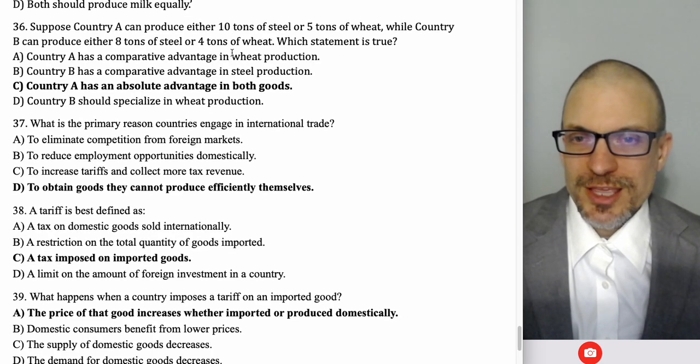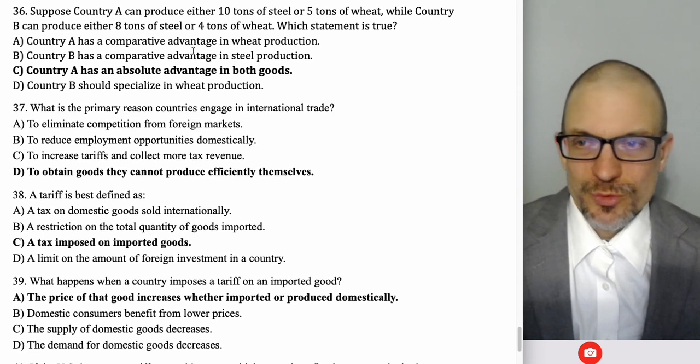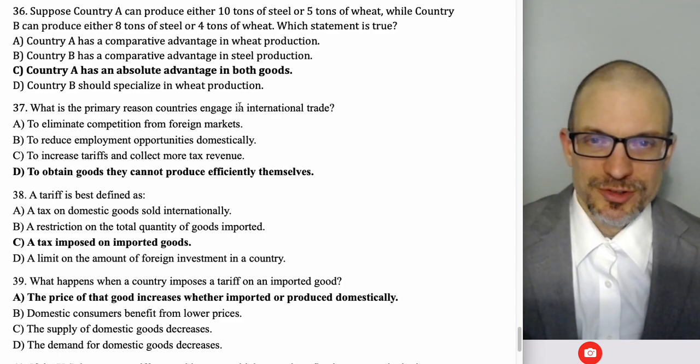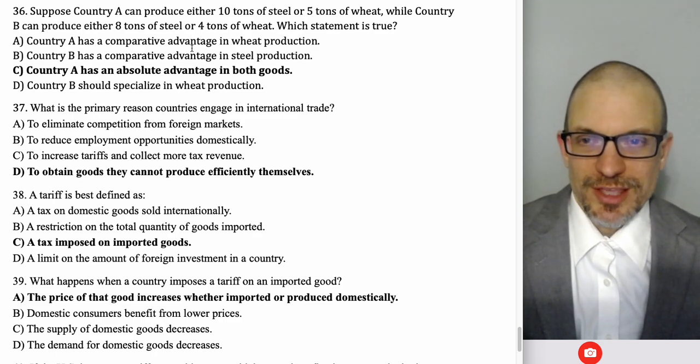Okay, suppose country A can produce either 10 tons of steel or 5 tons of wheat. Country B can produce 8 tons of steel or 4 tons of wheat. Which statement is true? So we'd have to calculate absolute advantage. You have to calculate comparative advantage using the opportunity cost principle.